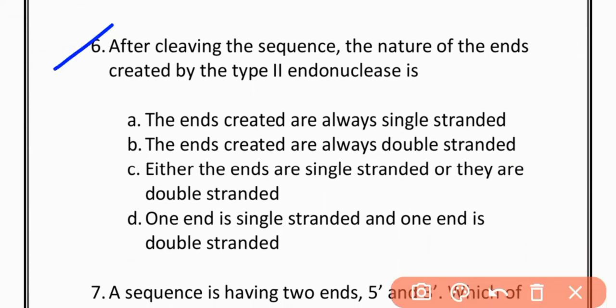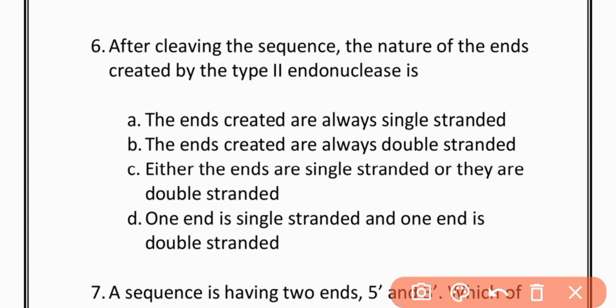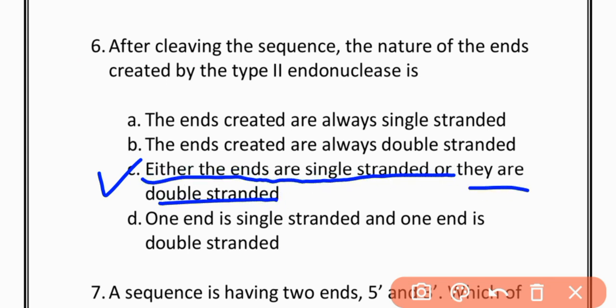MCQs number 6. After cleaving the sequence, the nature of ends created by type 2 endonucleases are: Option A, the ends created are always single-stranded. Option B, the ends created are always double-stranded. Option C, either the ends are single-stranded or they are double-stranded. Option D, one end is single-stranded and one end is double-stranded. The correct option is option C, either the ends are single-stranded or double-stranded.